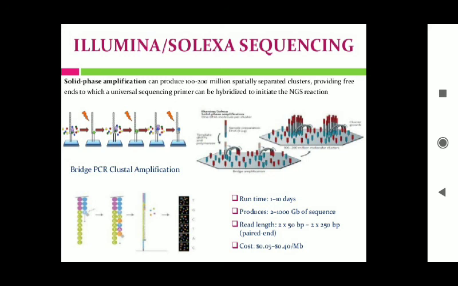The flow cell surface that we are going to use has 8 channels on it. So 8 separate sequencing experiments can be run per cell. Okay, because it has 8 channels, so you can run the experiment 8 times. The process uses 4 nucleotides which are labeled with 4 different fluorescent molecules and this technique involves different steps, like we'll see one by one. In the first step, what will happen,